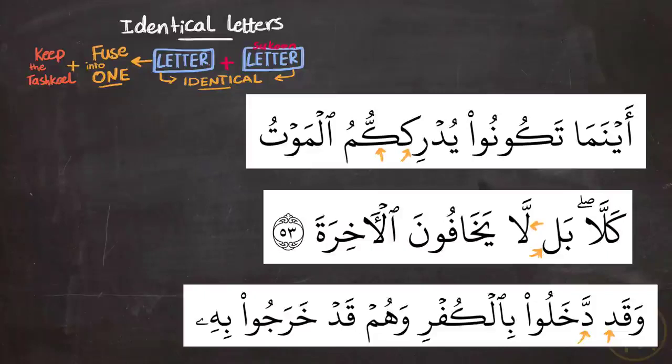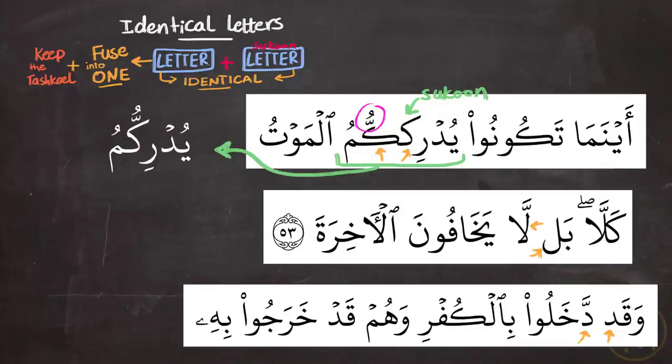Here we notice that identical letters are fused together into one, when the first of which has sukoon. So the first example, the kaf, is repeated in this word. The first has sukoon because it has nothing on top. And that's why we say yudrikkum, and we don't say it with two separate kafs.